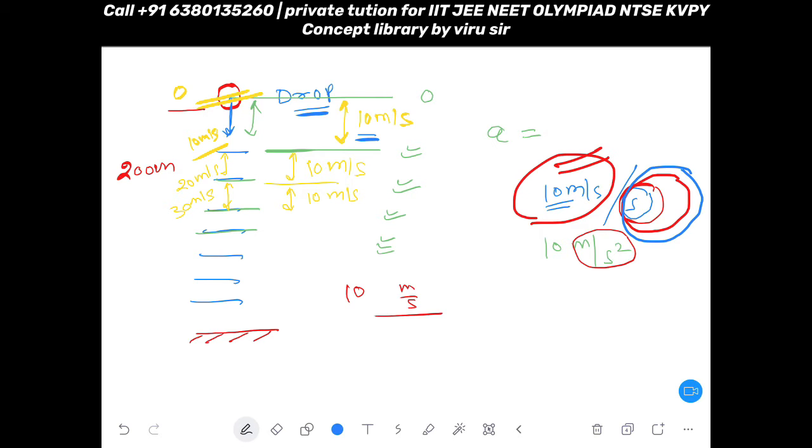So actually this "per" sign is the division sign. Whatever is happening, that is happening in 1 second. So that's why we are using the division sign. It's like 10 meter per second velocity is increasing in every 1 second. So that's why I'm writing 10 meter per second. So 10 meter per second I am dividing by per second, by second. Why am I dividing by second? Are you getting the logic?